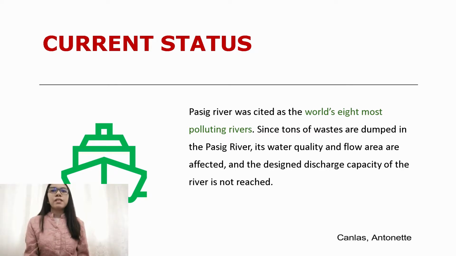Pasig River was cited as the world's 8th most polluting river. Since tons of waste are dumped in the Pasig River, its water quality and flow area are affected, and the designed discharge capacity of the river is not reached.